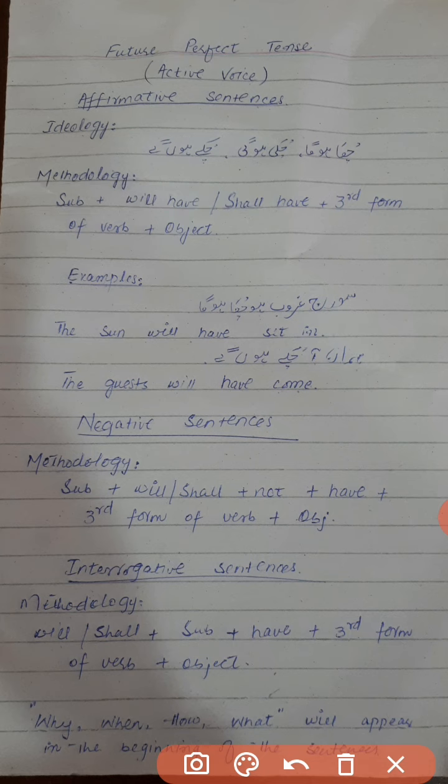So here will have, shall have come together as auxiliary, and we use the third form of verb. This is not new for you, because in perfect tenses we always use the third form of verb, and at the end we end the sentence with an object.